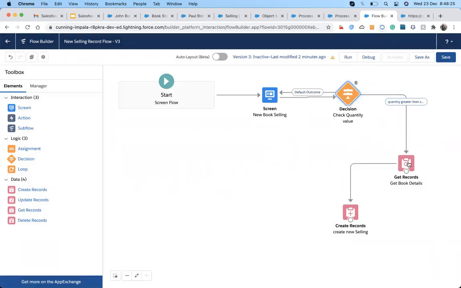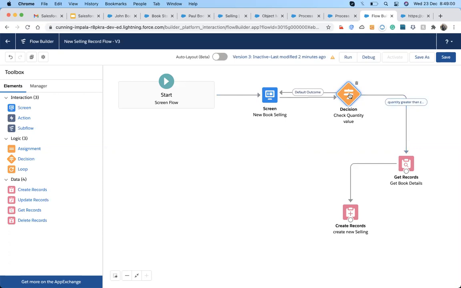If there is no else condition, if it is true, then it will follow this path, that's it. The decision is only choosing the path which our flow has to follow. It's just like an if condition. If quantity is greater than 0, it follows this path, and if no condition matches, it will go back. So the decision is just to decide which path the flow has to follow.